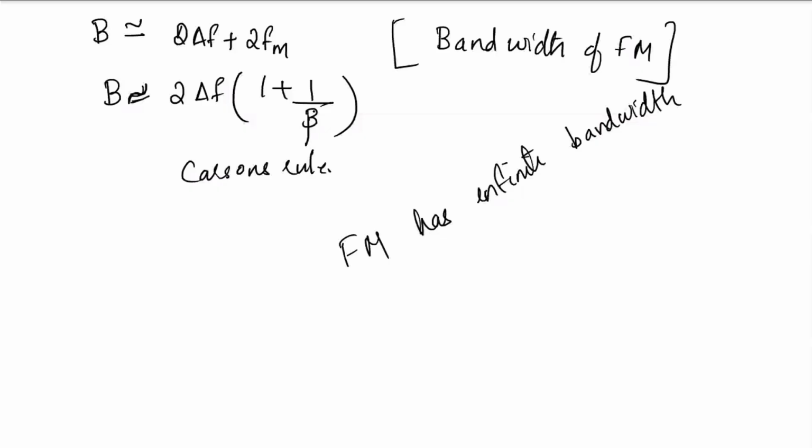That approximation is done by Carson's rule. So this is the approximate bandwidth.